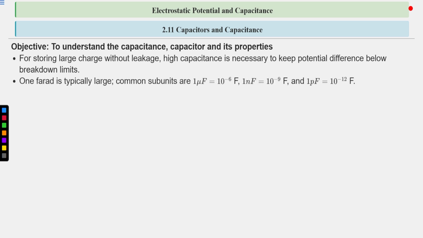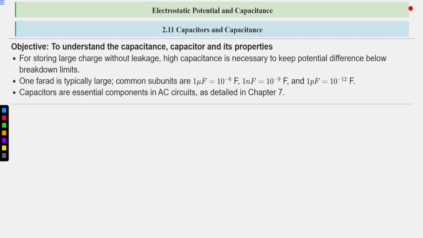1 farad is typically a large unit, so we use 1 microfarad, 1 nanofarad and 1 picofarad. These units will be used in the upcoming lectures. 1 farad is a very large unit, and we will rarely use it. Capacitors are essential components in AC circuits, as detailed in chapter 7. So in chapter 7, AC currents, we will also use these capacitors widely.